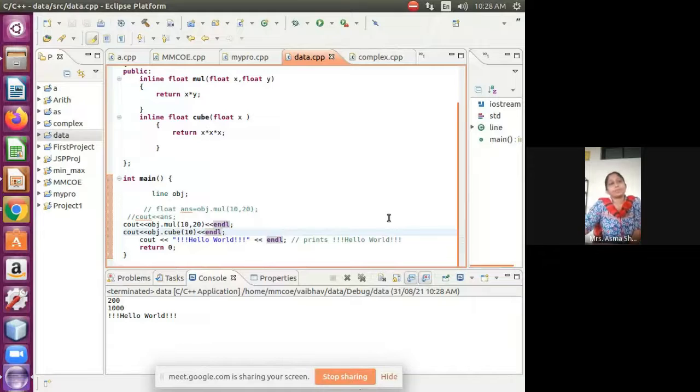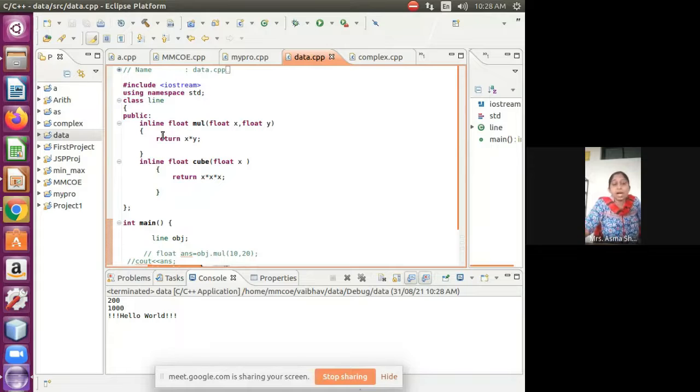See, cube of 10 and multiplication of 10 into 20, we are getting the result correctly. So what happened when I call this function now is that the values and the operation get replaced. It is not that we are calling and going to that location and executing; we are replacing the code with the inline function. So an inline function should always be small in length. Instead of having large code, we have to write small code.